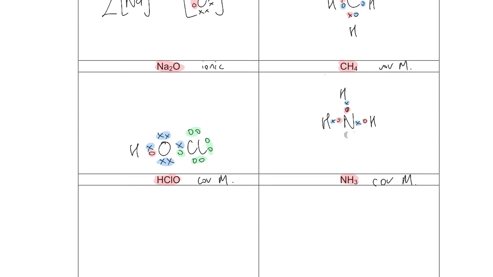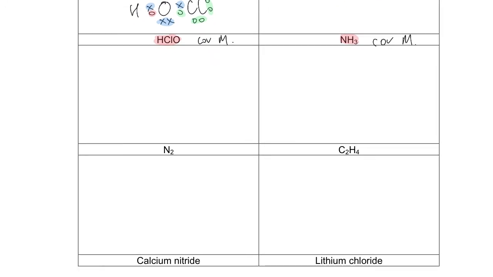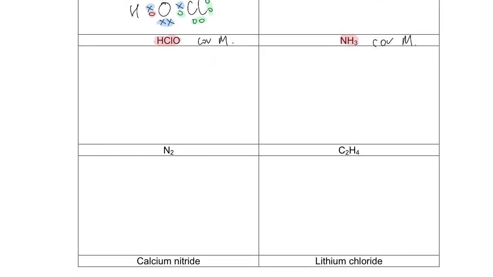They're the circles. I'll highlight them in red so that you can see that those 2 there are the nitrogen's as well. That doesn't look like 2 electrons. Okay, that looks like 2 electrons, but they're now in red, but it doesn't matter. So really remember to identify whether these things are ionic or covalent molecular. This is covalent molecular because it's only got non-metals.